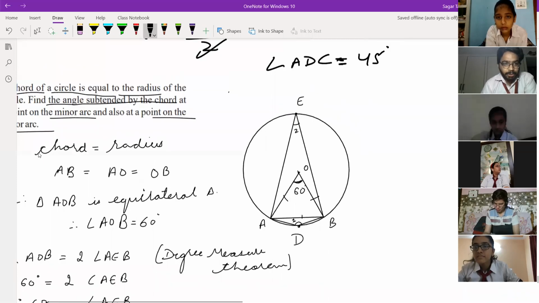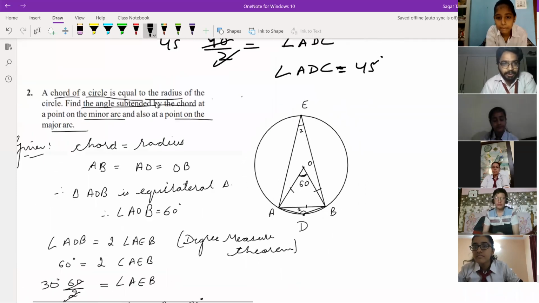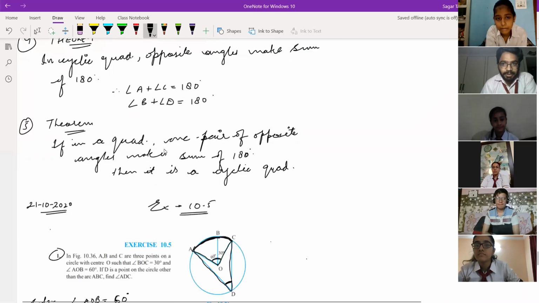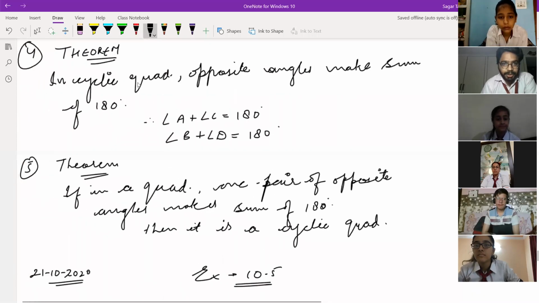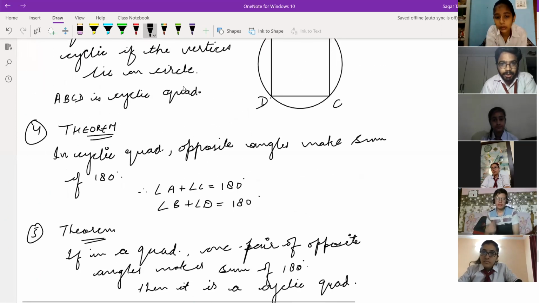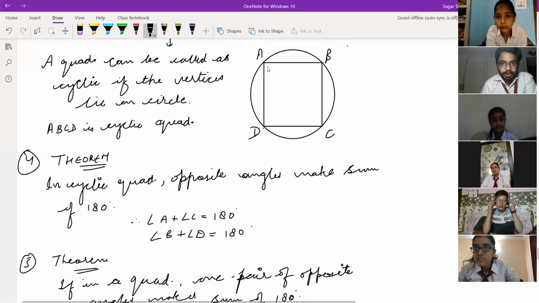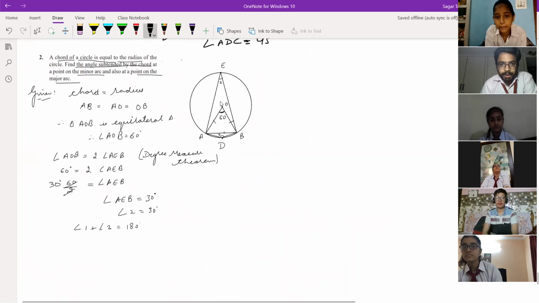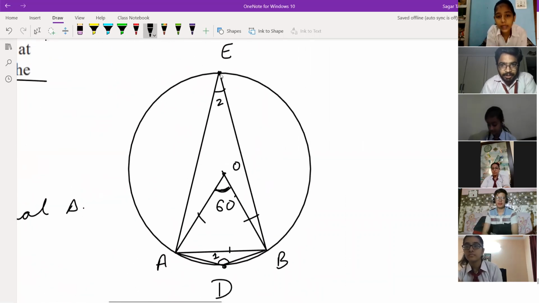See this, I'm showing you on the figure on the screen. You can read it out. Today only we have written this. In a cyclic quadrilateral, opposite angles make a sum of 180 degree. Yes, sir. This is a cyclic quadrilateral ABCD. Here opposite angles will make a sum of 180 degree. A quadrilateral is represented by 4 sides, and here also we have 4 sides. Sir, but it is not cyclic.